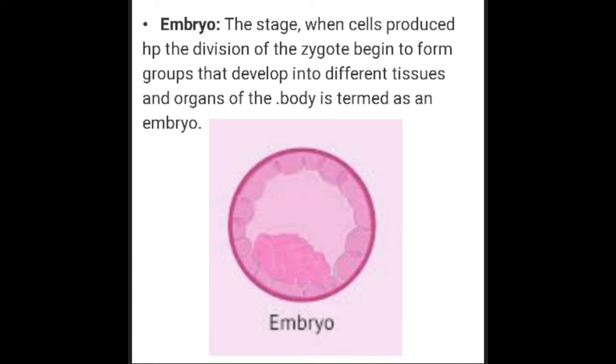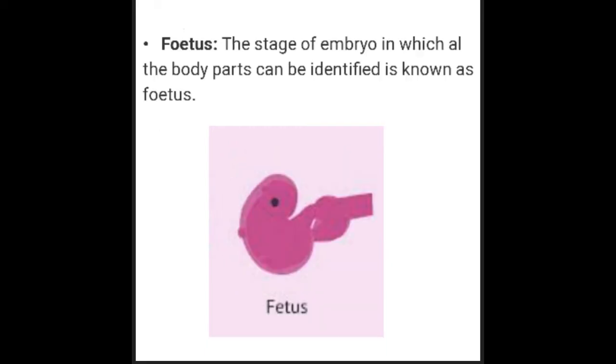The stage when cells produced by the division of the zygote begin to form groups that develop into different tissues and organs of the body is termed an embryo. What is a fetus? The stage of the embryo in which all the body parts can be identified is known as a fetus.